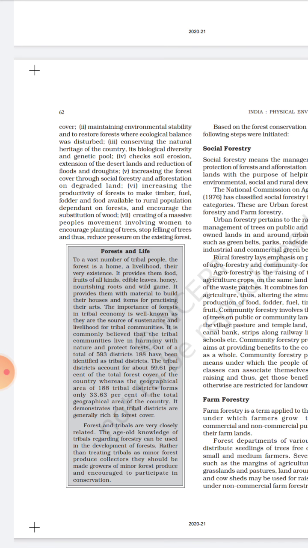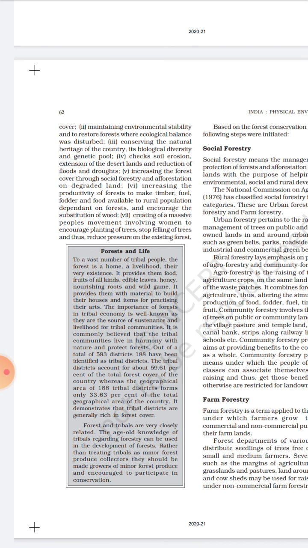So in this figure, forest in life, a comparison has been given between the life of tribal people and others, in respect of the tribal economy. Out of a total of 593 districts in India, 188 have been identified as tribal districts.